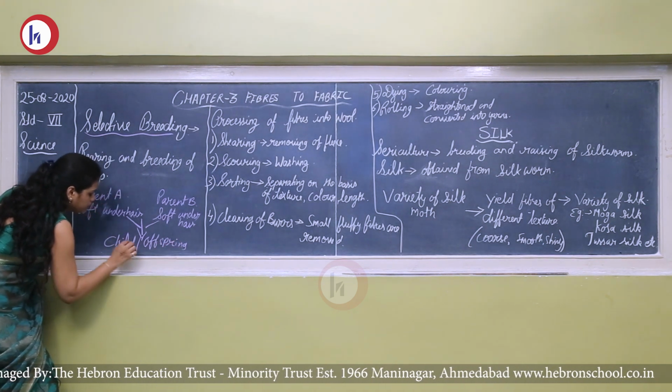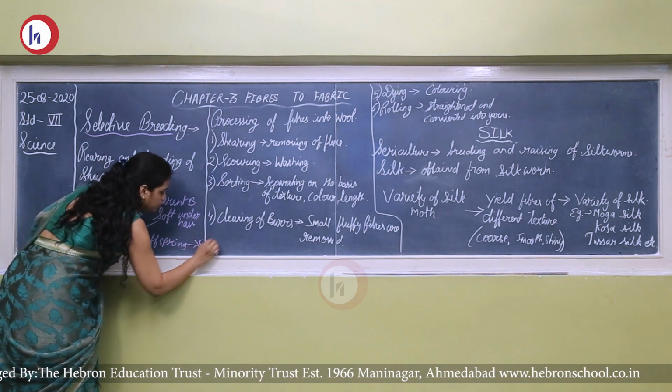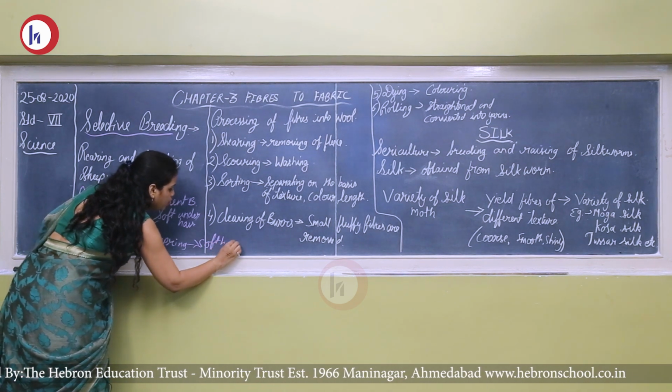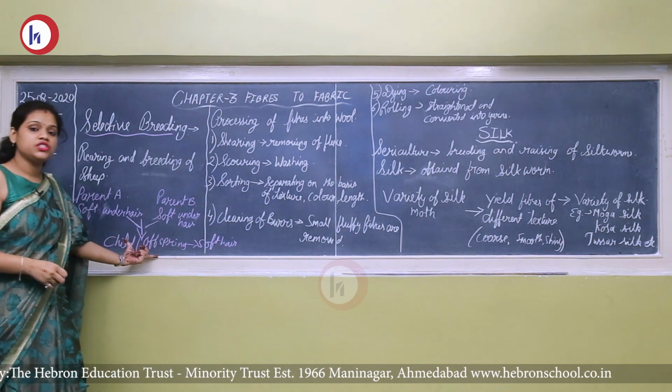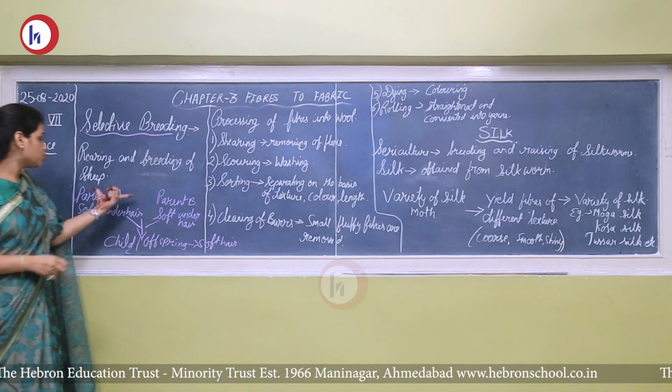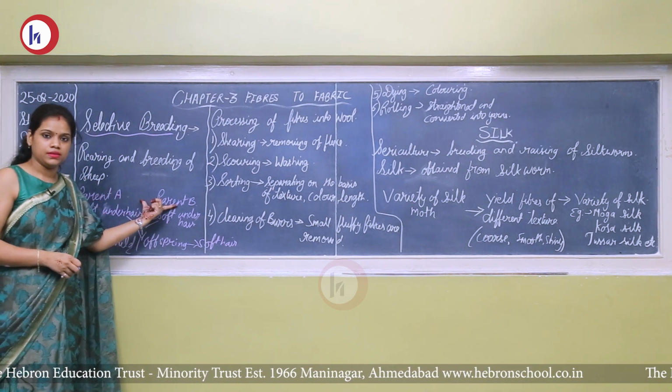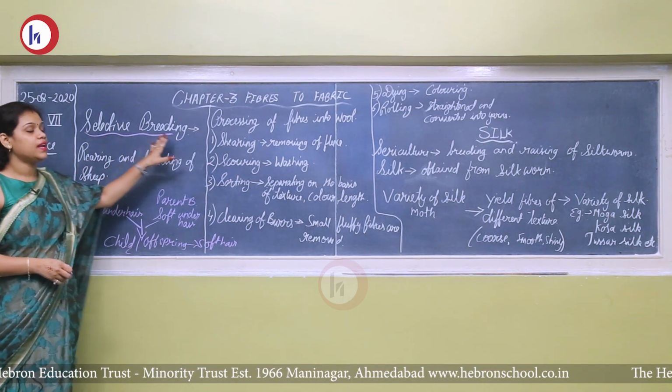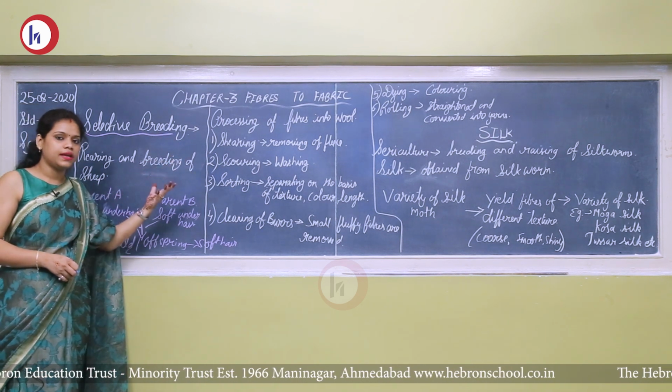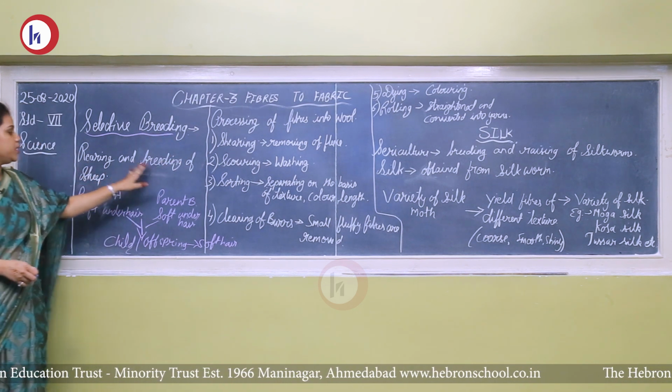They want this child to have soft hair, so they will select the parents. So this is called selective breeding, where parents are selected. Okay, rearing and breeding of sheep.